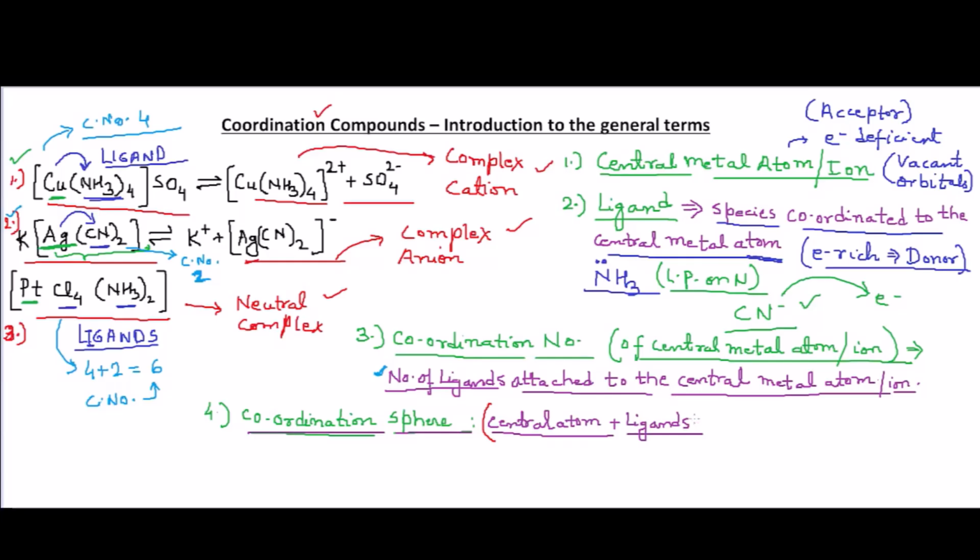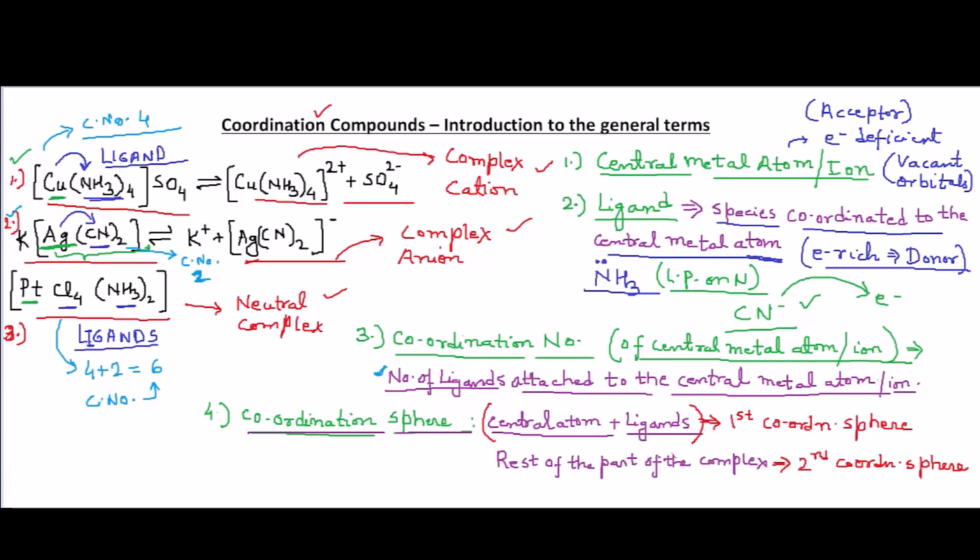That means the part within brackets is the coordination sphere, or precisely the first coordination sphere. And the rest of the complex, apart from what is within the brackets, is known as the second coordination sphere.